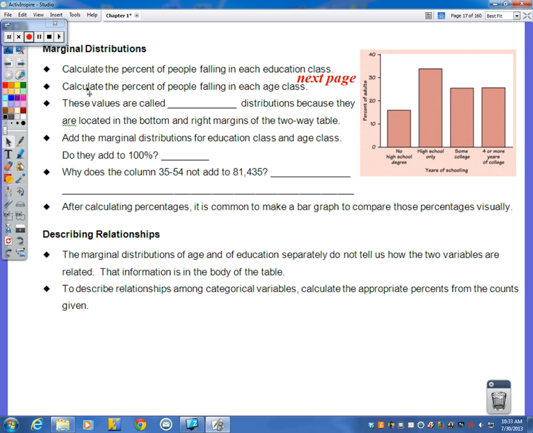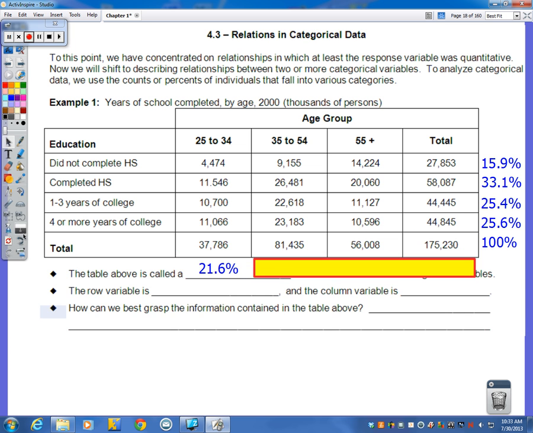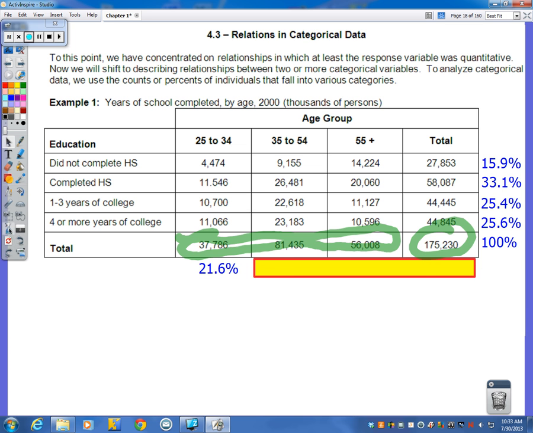Now we calculate the percent of people falling in each age class, which is another marginal distribution. Instead of looking at these numbers over here, we look at the subtotals for our age groups compared to our total. Taking 37,786 out of 175,230 gives us 21.6%. Then 81,435 out of 175,230 is 46.5%, and then 32% if I round to the nearest tenth.